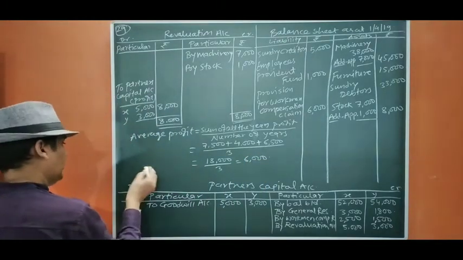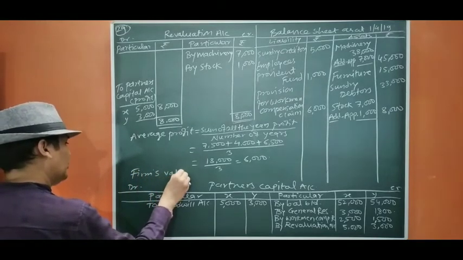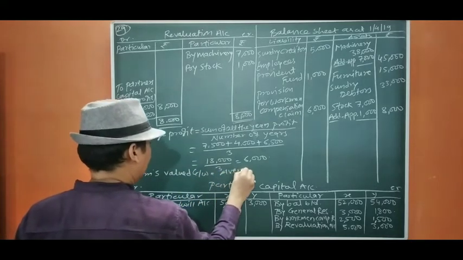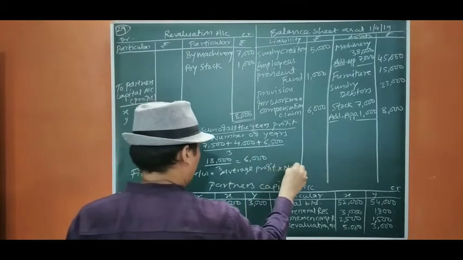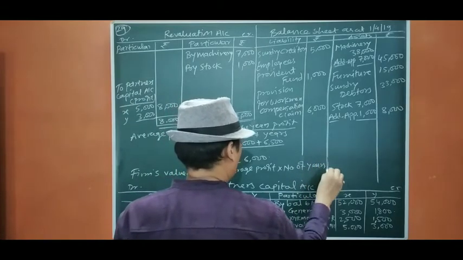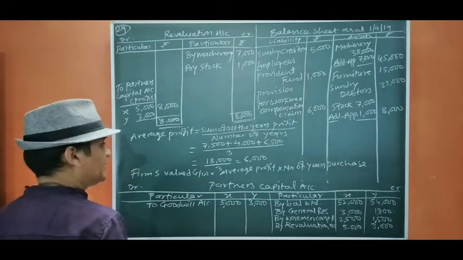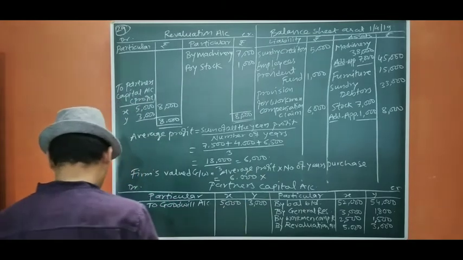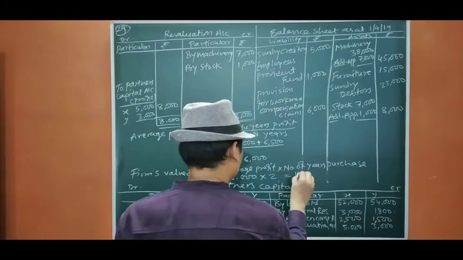Then firm's goodwill or firm's value today is average profit into number of years purchase. So it will be 6,000 into number of years purchase is given 2, so it will be 12,000.